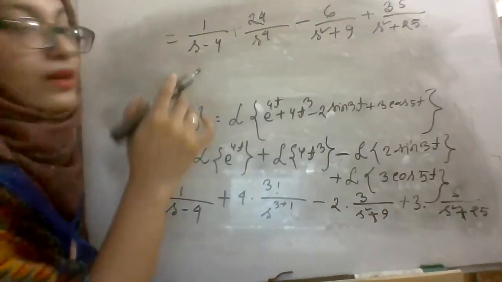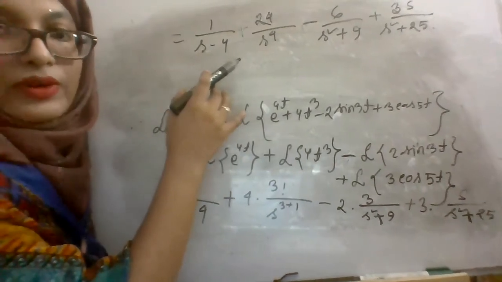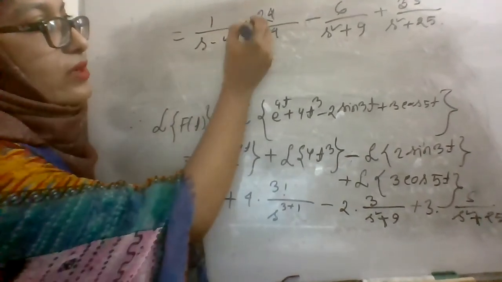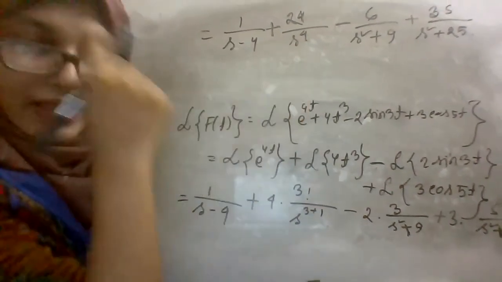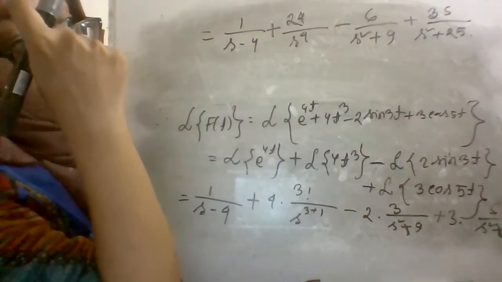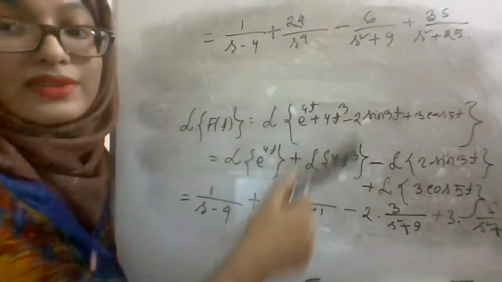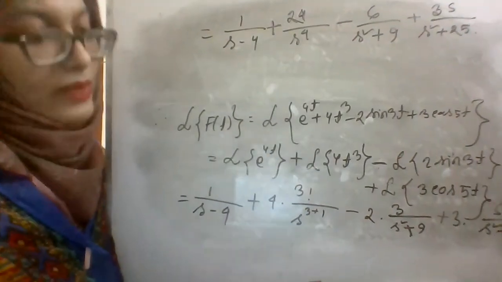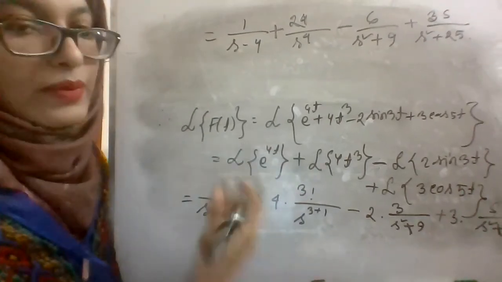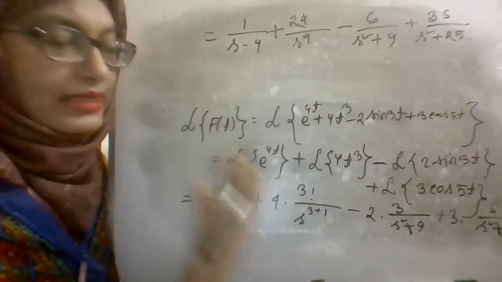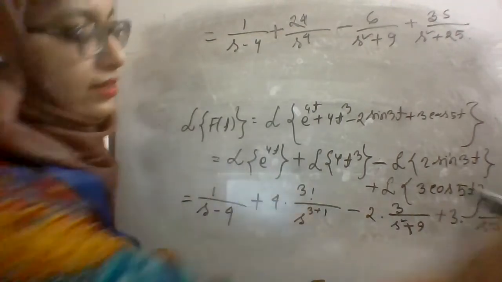1 by s minus 4 plus 24 divided by s to the power 4 minus 6 divided by s square plus 9 plus 3s divided by s square plus 25. So in this way, you can find the Laplace transformation when your function is a summation of polynomials or something like this.